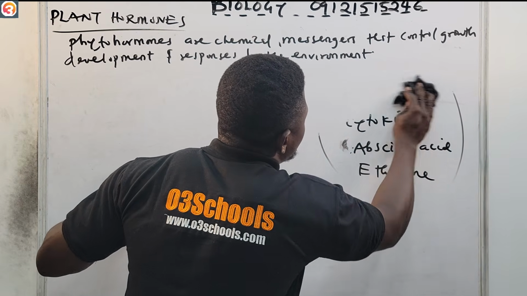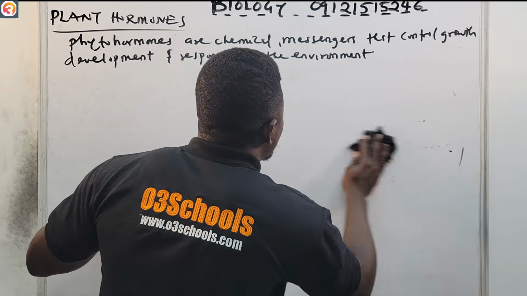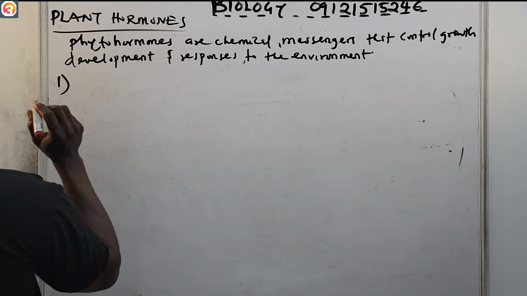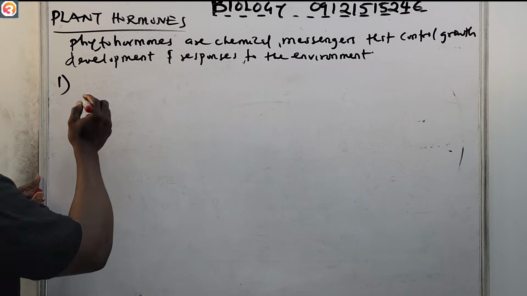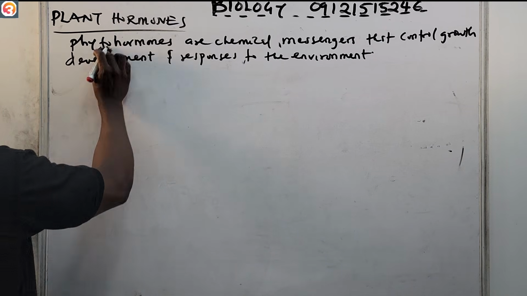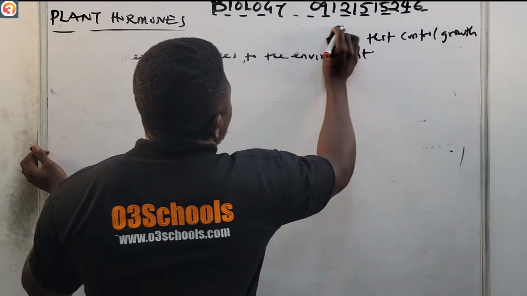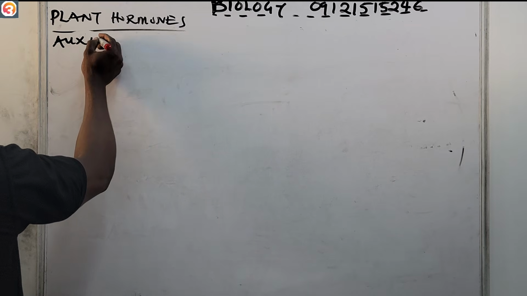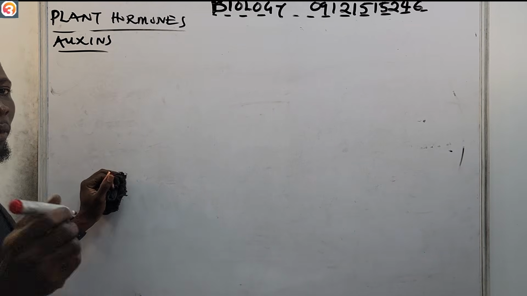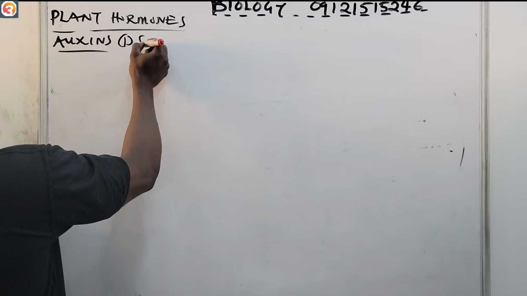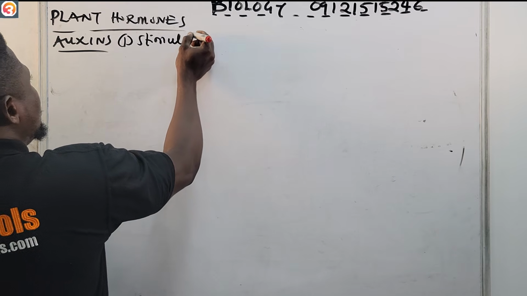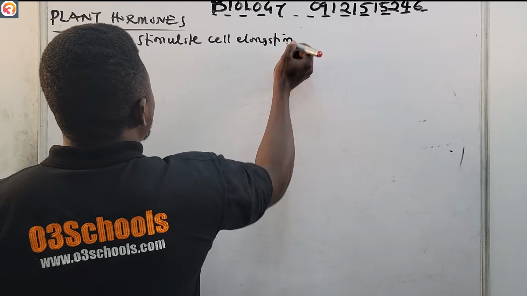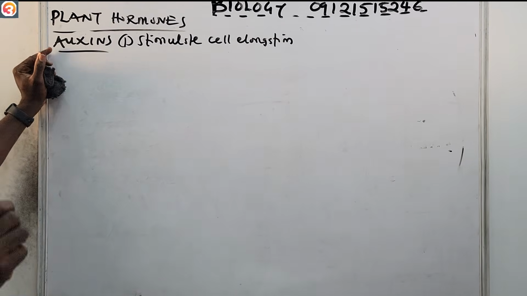Let us please see the functions of the auxins. Number one is to stimulate cell elongation. That is the number one function of the auxin.